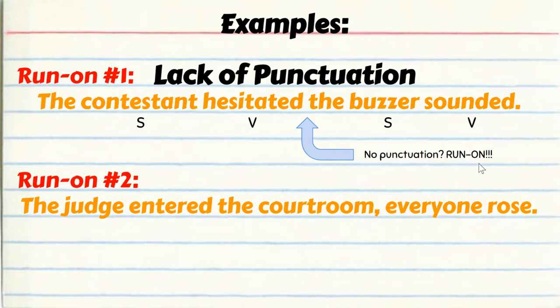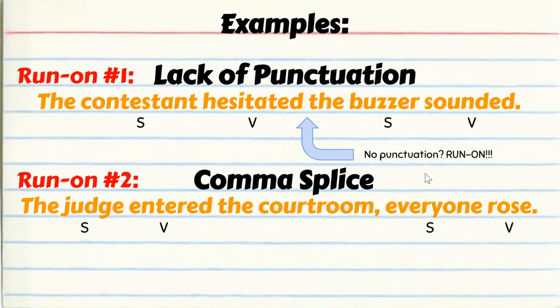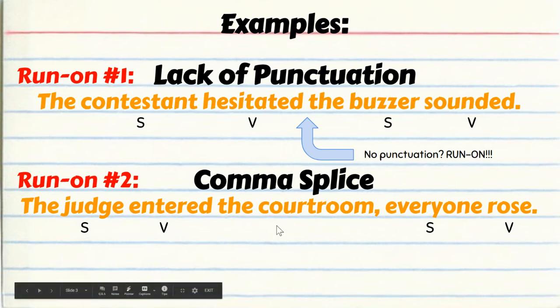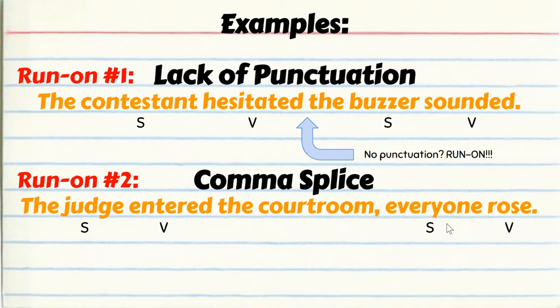Here's one that we're going to see a lot more often, and this is known as a comma splice. Here's my sentence. The judge entered the courtroom, comma, everyone rose. Once again, I have two subjects. I have the judge. What did the judge do? He entered the courtroom. That's my verb. I also have everyone as a second subject, and everyone rose.